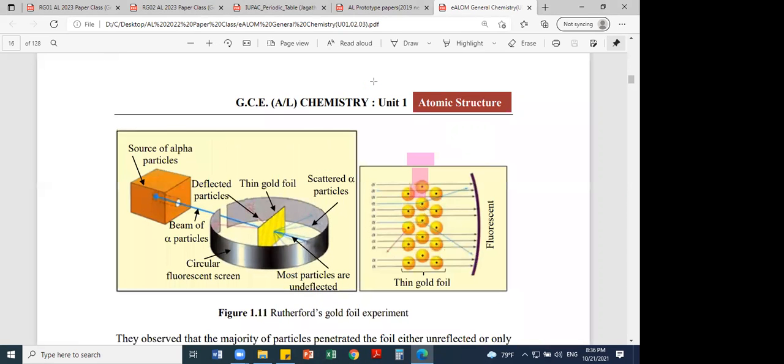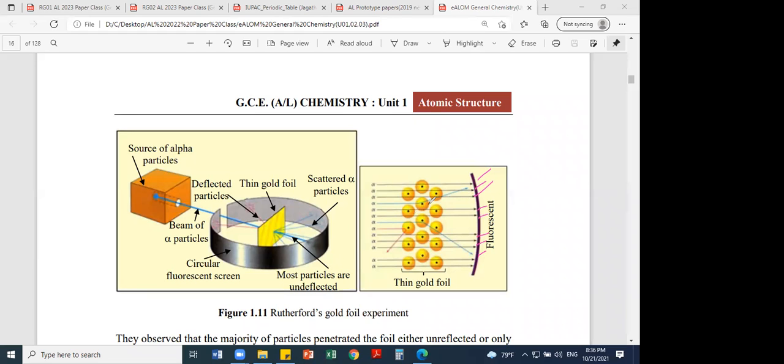All the straight ones, because most of the space around an atom is empty, right? And the nucleus is confined to a small area at the center of the atom. So that's why this red one is deflected. This is called deflection, and then reflection, and then the other one is undeviated. Most of the particles are undeflected. So deflected ones are very few.